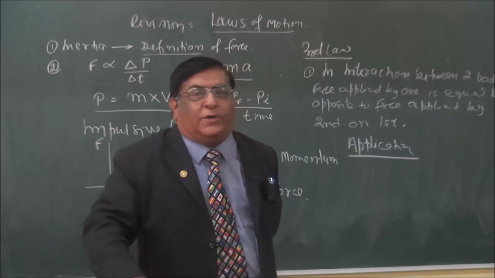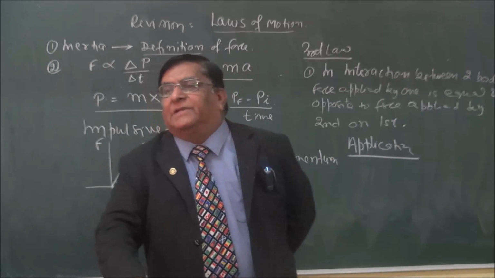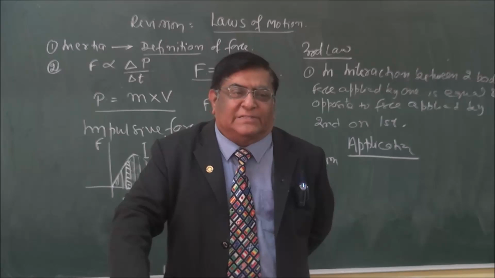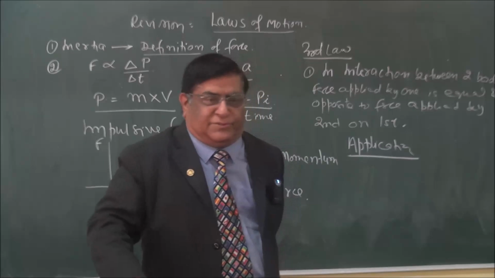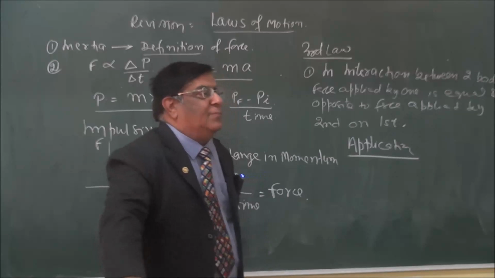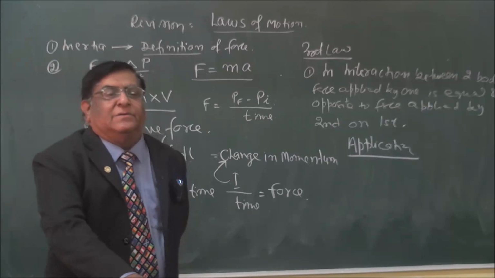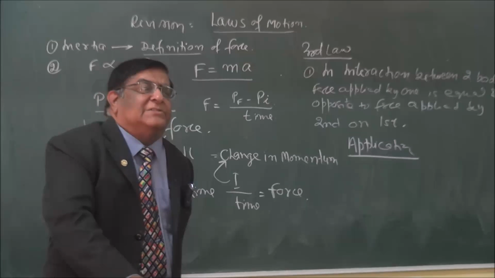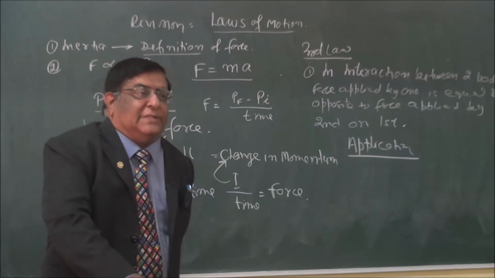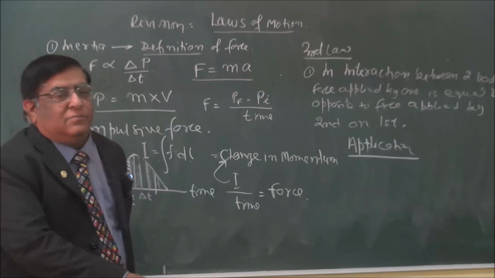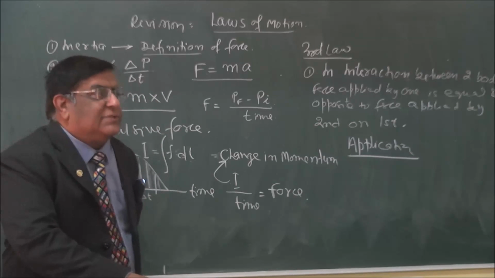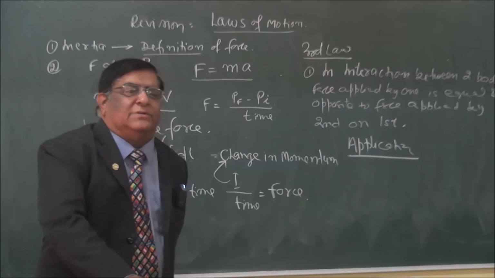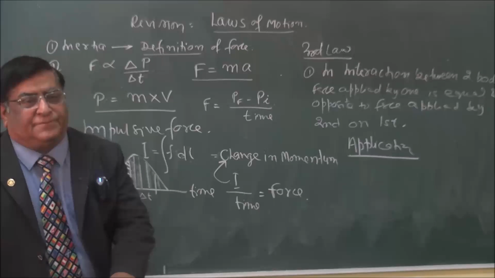Now, a body will move or not move depending on the value of net force. What is net force? Addition of all the forces. The forces which are in opposite direction, we will give negative sign. In one direction, we will give positive sign. If there is a net force, the body will move. Another name of net force is unbalanced force.